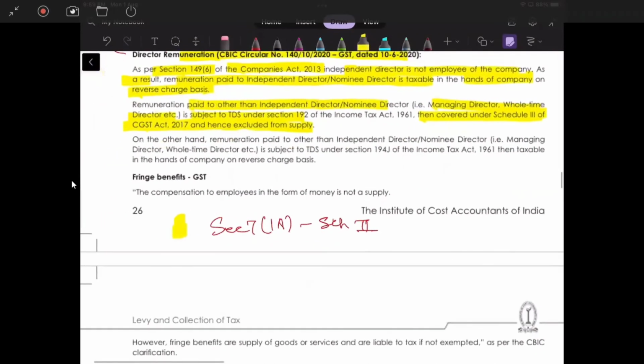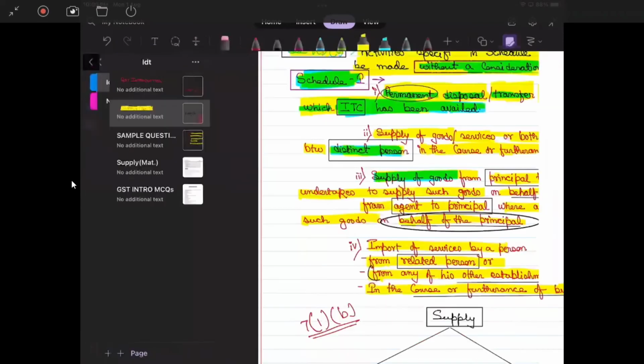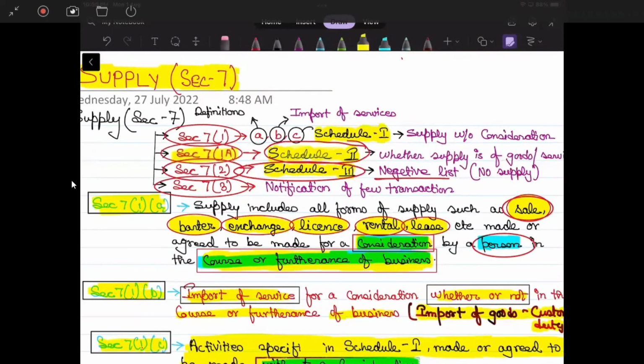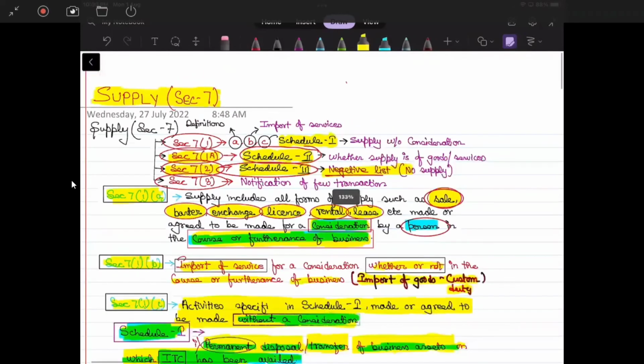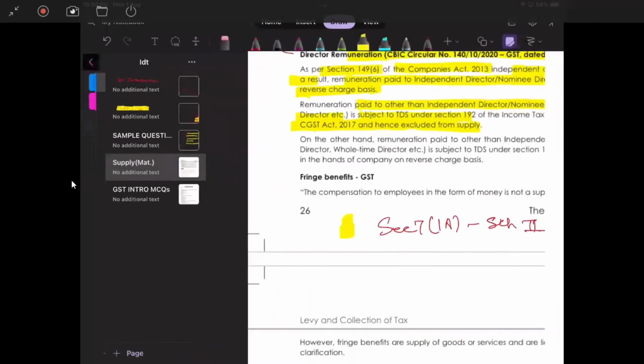After this, section 7 subsection 1A. Till now we have completed section 7 subsection 1, clauses A, B, and C. C is Schedule 1. After this, there will be subsection 1A. Section 7 subsection 1A is Schedule 2, and section 7 subsection 2 is Schedule 3. It is the negative list, and Schedule 2 says whether supply is of goods or service. Next, this will be our next part of it.